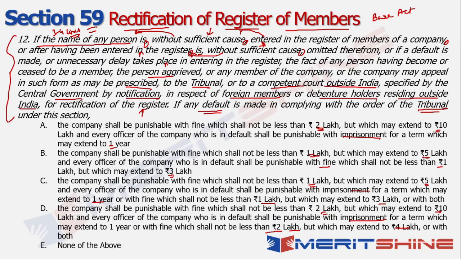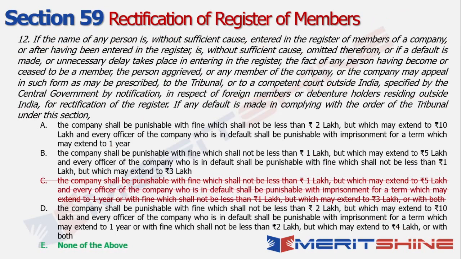So this question is definitely a bit tricky, right? Because you may be tempted towards choosing one of these options, but the correct answer in this case is none of the above, right? What is the reasoning behind that? Let's try and understand. So what exactly happened in this particular case is that this particular statement or clause was actually a part of section 59, right? But it was omitted by the Companies Amendment Act of 2020. So as late as 2020, this particular statement was removed, right?